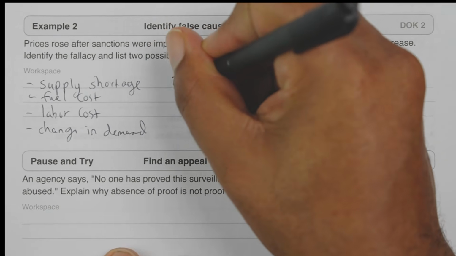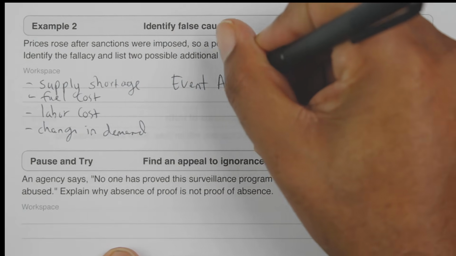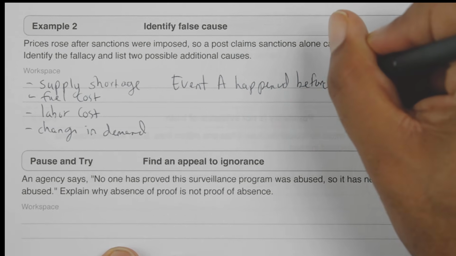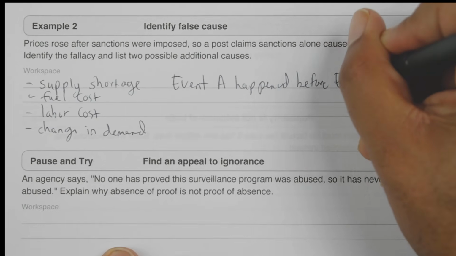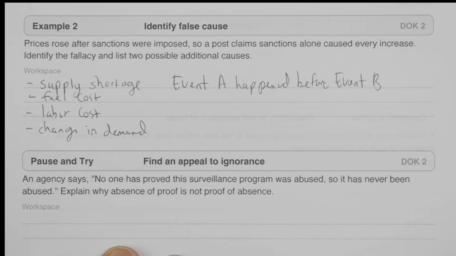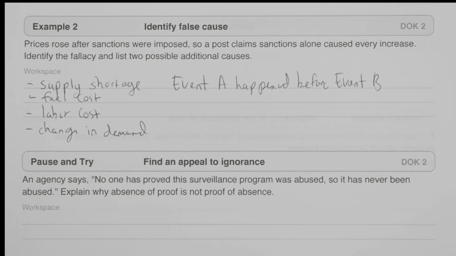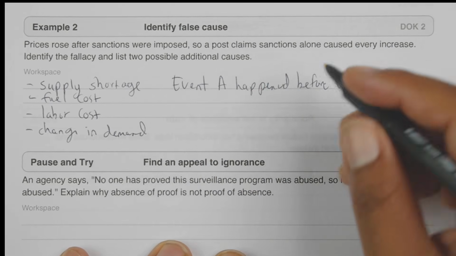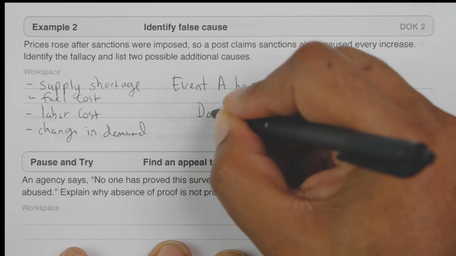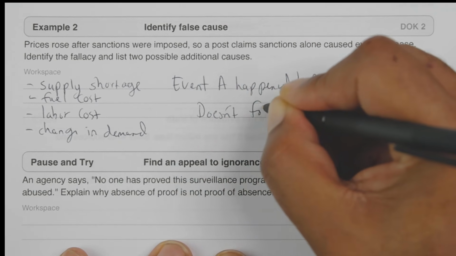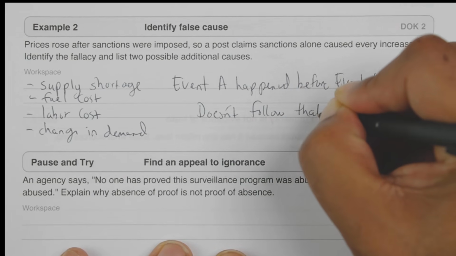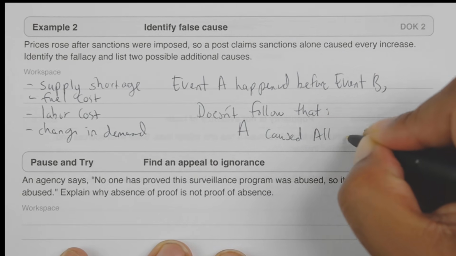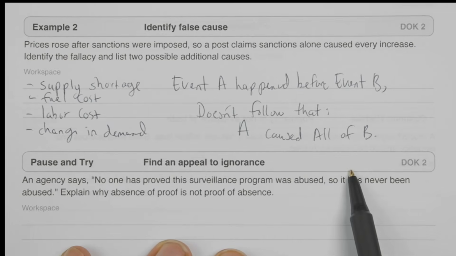Event A happened before event B, but that does not automatically mean that A caused all of B. That's called a false cause.